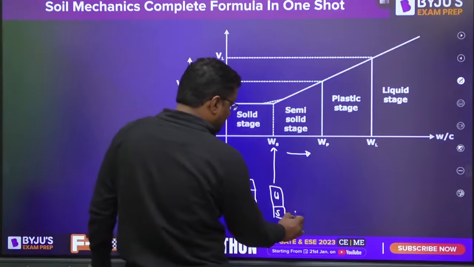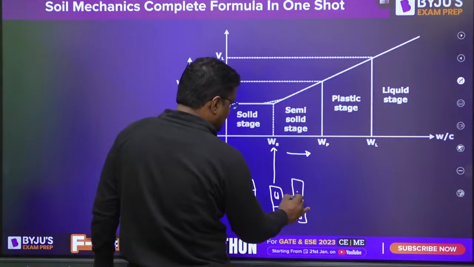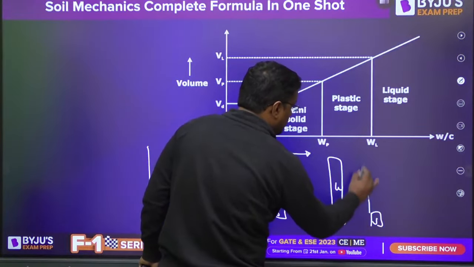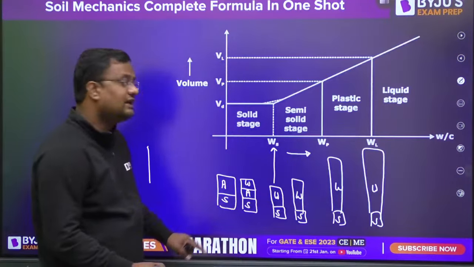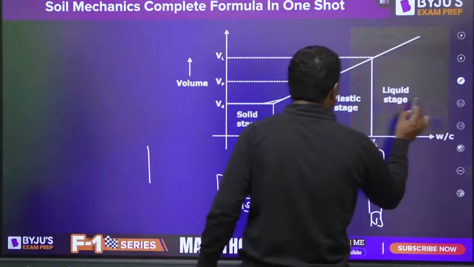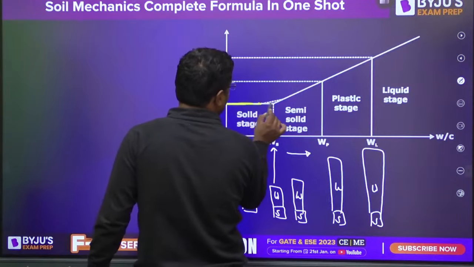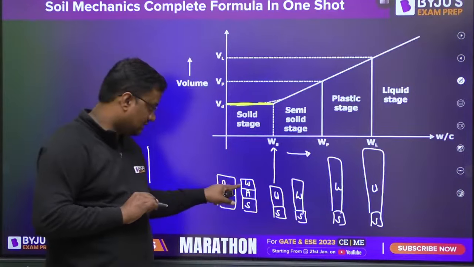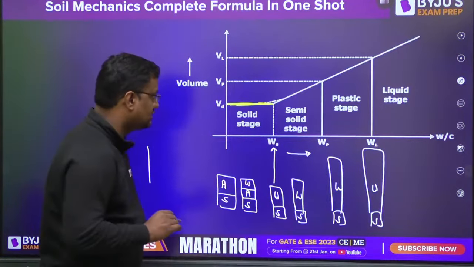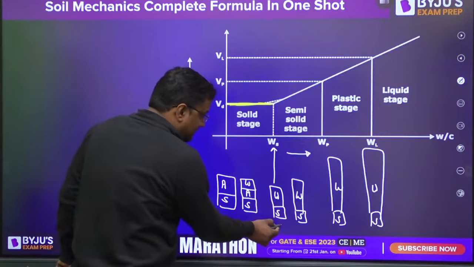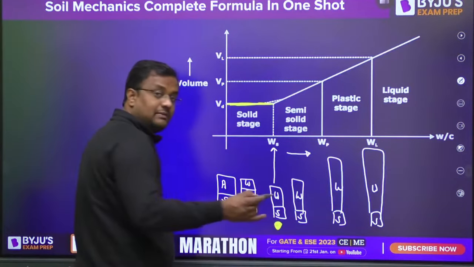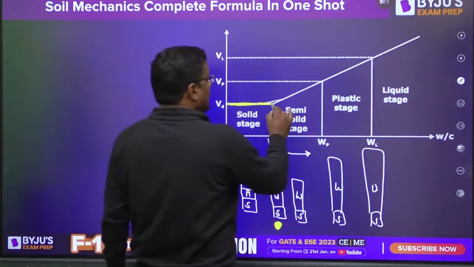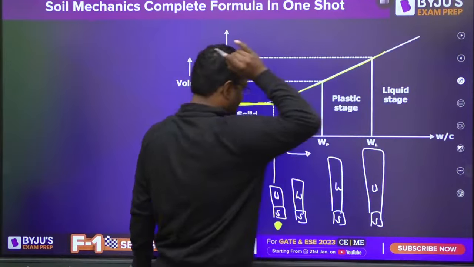Now if you put more water, volume is now increasing. But first, volume does not increase, it remains constant, because air is reducing and water is coming. After shrinkage limit, when it first becomes fully saturated, then after adding more water, volume also increases.